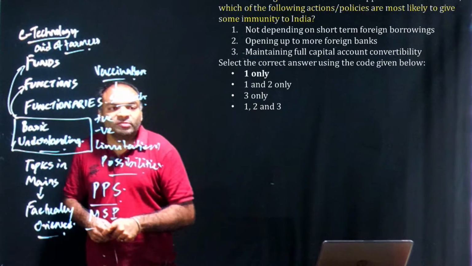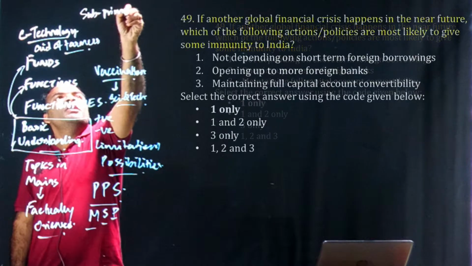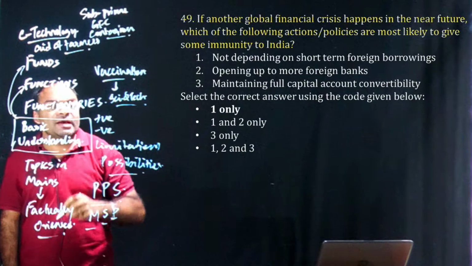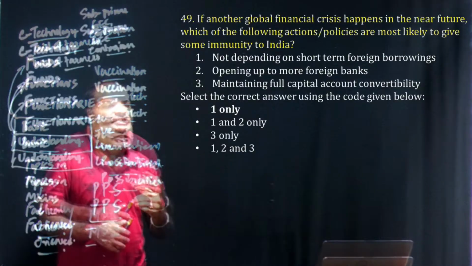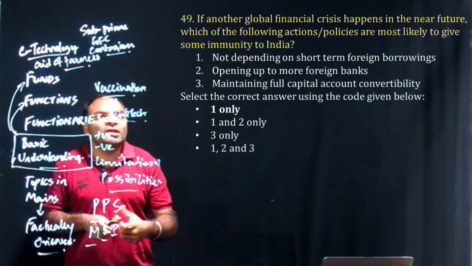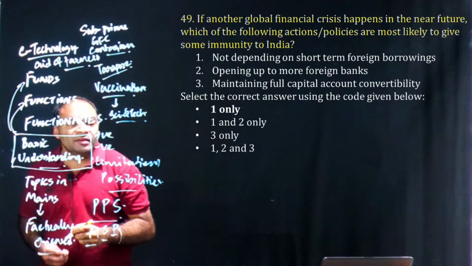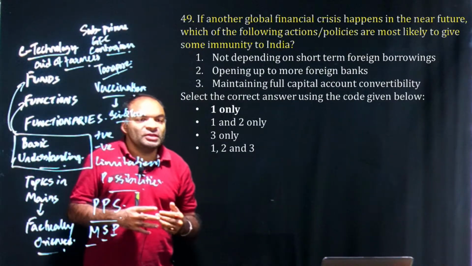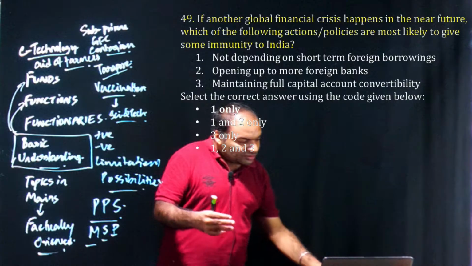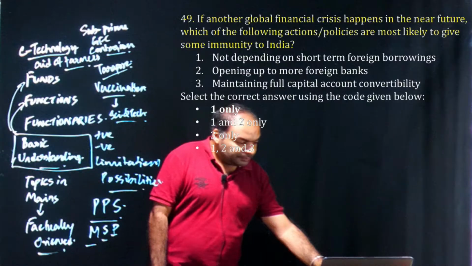Now the next question talks about the global financial crisis. We had discussed in class the subprime crisis, the global financial crisis, and the global contagion effect of the crisis. So the question is simply asking what can minimize the contagion towards India. We can clearly see that if we depend more on foreign currency, if we go for fuller capital account convertibility, that is the Tarapore Committee. So in class we had discussed the Tarapore Committee and global contagion. So eliminating the options, we can see that the answer would be that one only, because it is most likely to give some immunity, that is, not depending on short-term foreign borrowing.